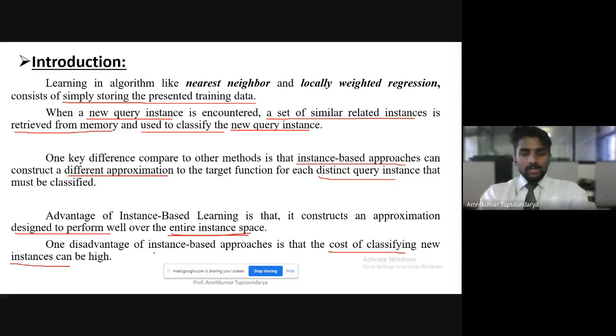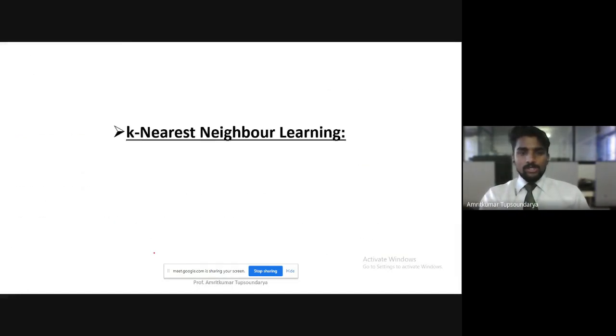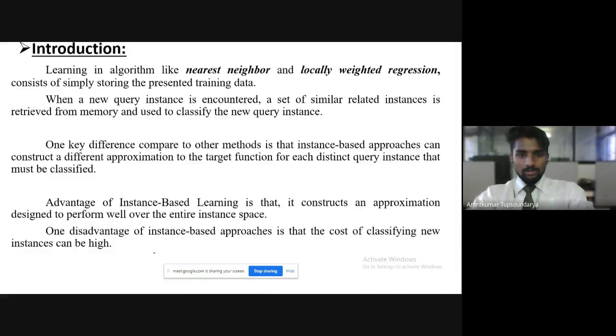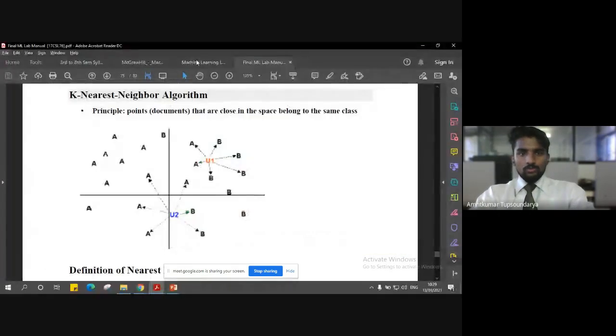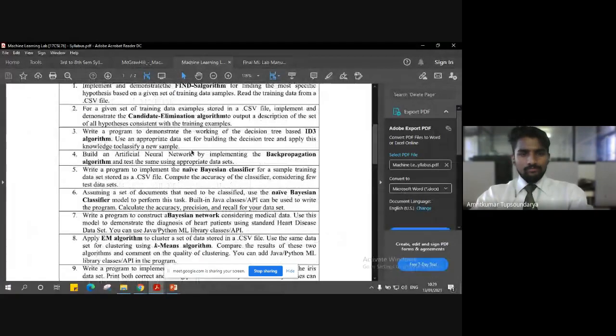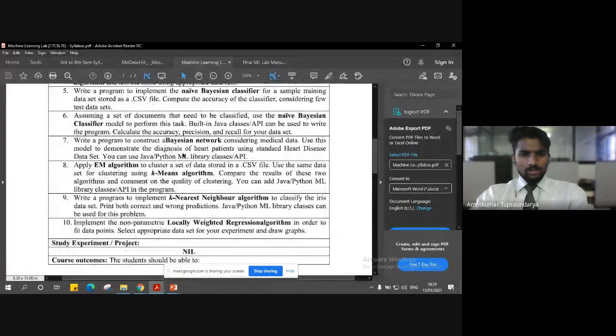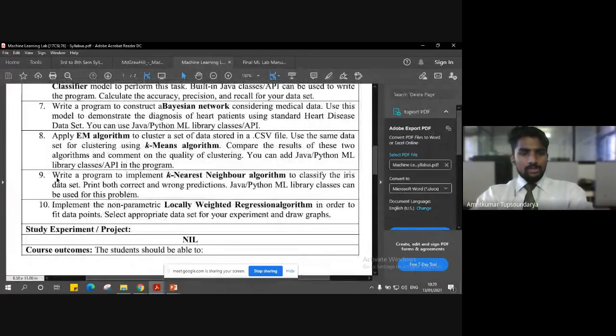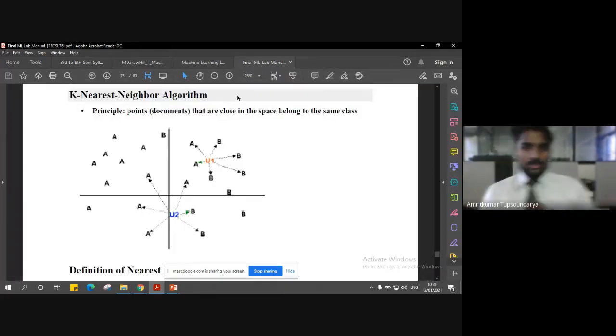So with this basic understanding, let us take the first algorithm, the nearest neighbor, and discuss what this k nearest neighbor learning algorithm is, which is also a part of a lab experiment. Let me show you. So this is our lab experiment, Program number 9: write a program to implement the k nearest neighbor. This is very important from the lab examination point of view as well. So let us understand what this k nearest neighbor is.